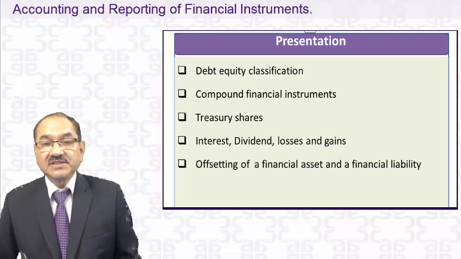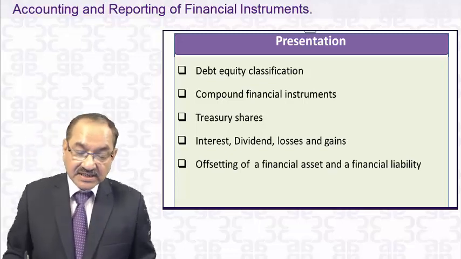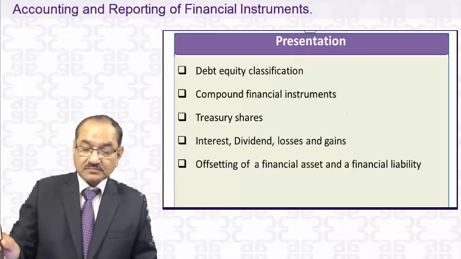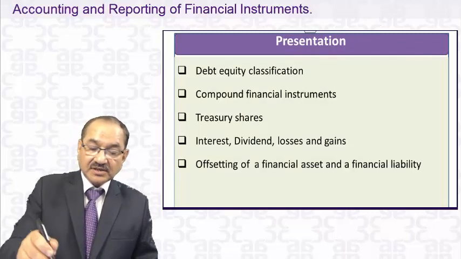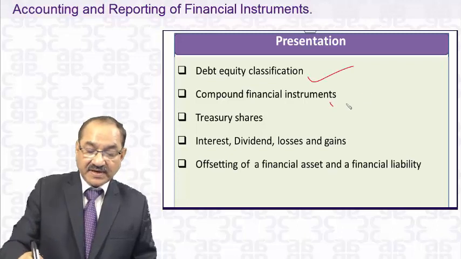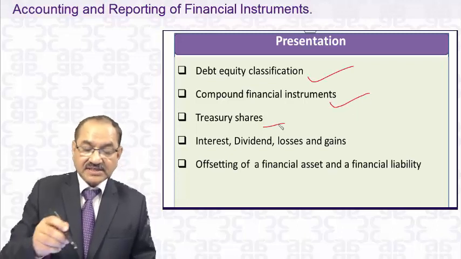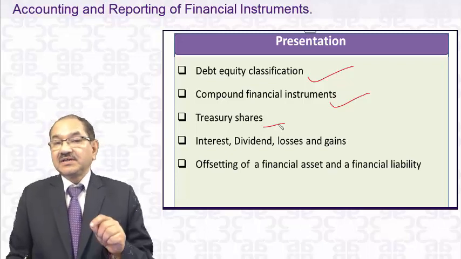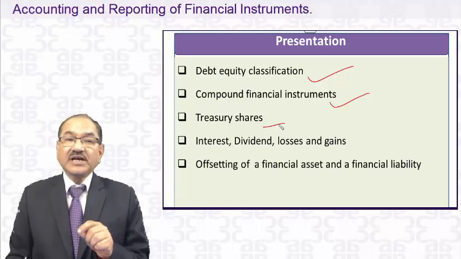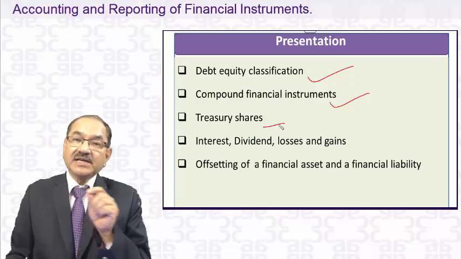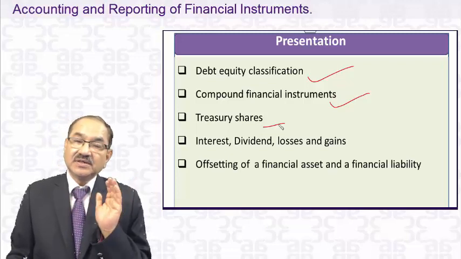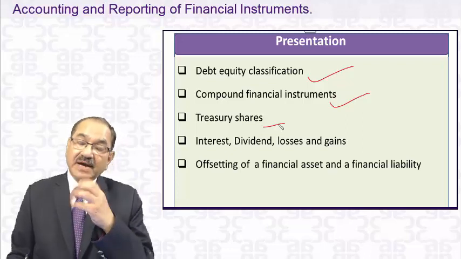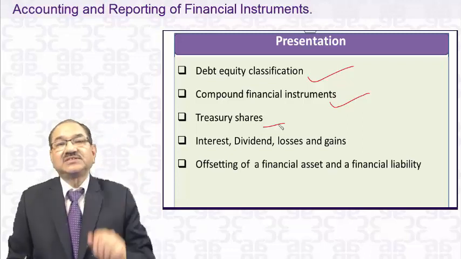Now we come to the presentations. There is debt equity classification which you have already done, and compound financial instruments we have done. Now we come to treasury shares. Here in India, any company cannot purchase its own shares except through the buyback provision, and once you buy back the shares, you cancel them.